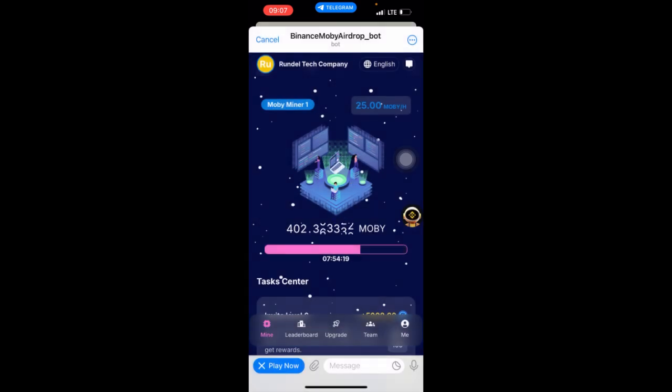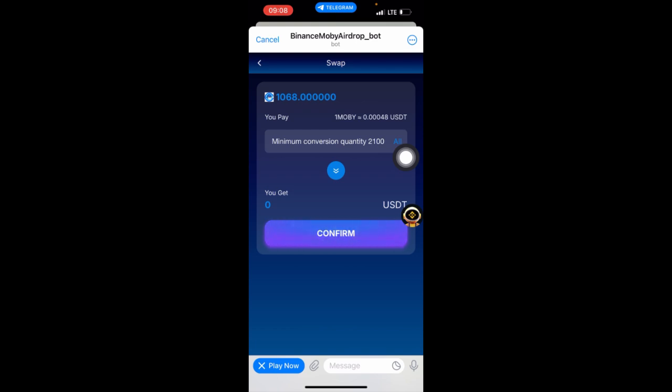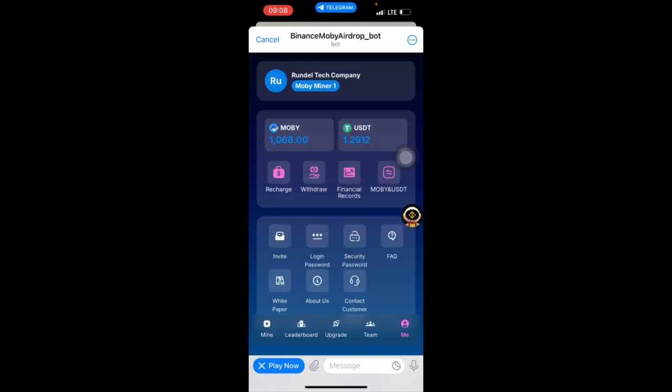But when you open it, you'll still see that it's still mining. So it's not necessary that you keep it open like this. You can close it and still open it later. It will still continue mining for you. So after everything, you can exchange your Moby to USDT and you withdraw it.